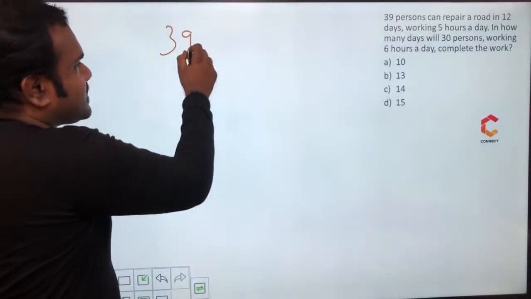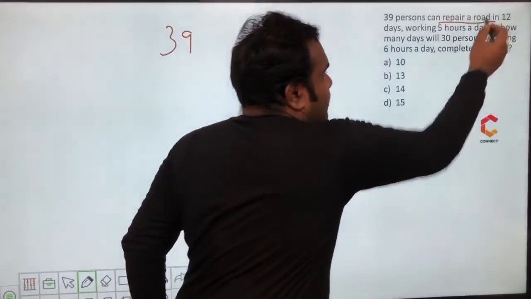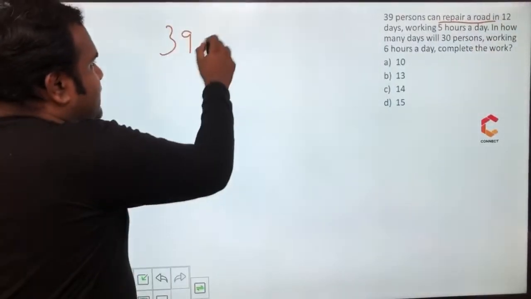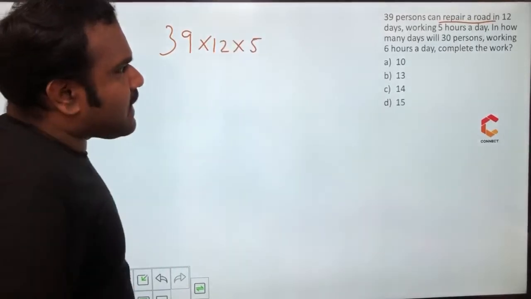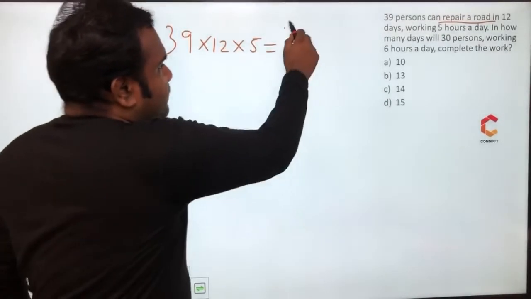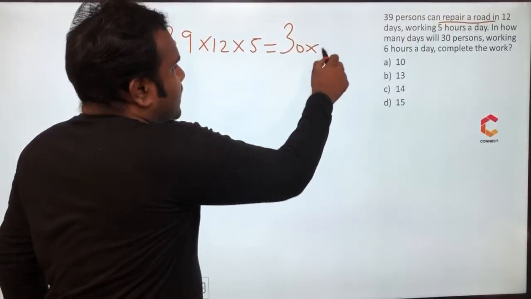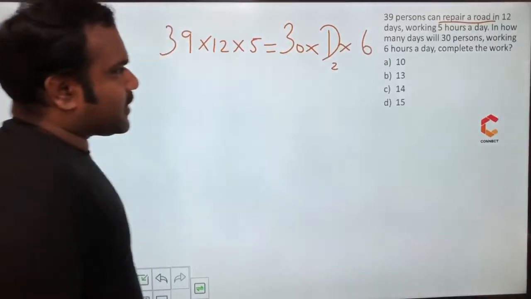39 persons repair a road. So what is the work done? Repairing a road is the work done. In how many days? 12 days, into 5 hours a day. Okay. In how many days can 30 persons, D2 we don't know, working 6 hours a day do the work?